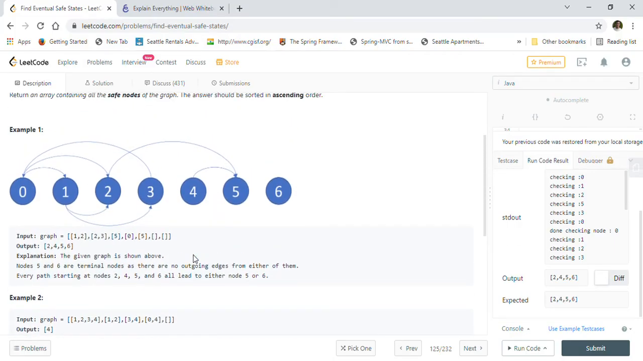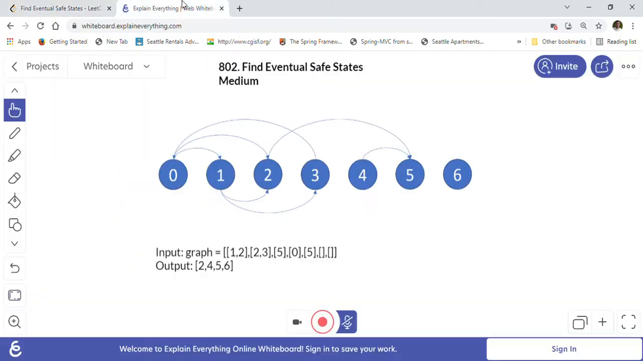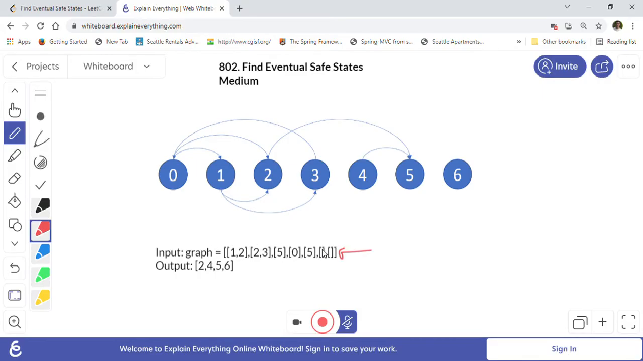So let's look at example one here, and we will go through this example and formulate how we are going to solve this problem. First we will go through this given graph. Whatever empty entries we are seeing, it means that there are no outgoing edges from these nodes. So these are nodes 5 and 6, the terminal nodes. We will identify the terminal nodes first.